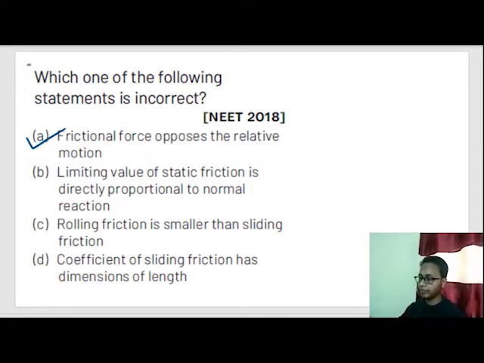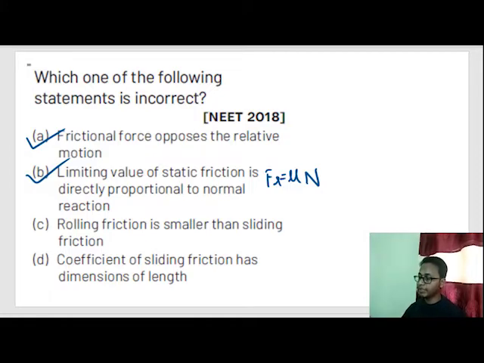This is correct. Frictional forces indeed oppose relative motion. The limiting value of static friction is directly proportional to the normal reaction. That means it is asking if friction force is directly proportional to normal reaction force, and we know that this indeed is correct, because friction force is equal to coefficient of friction times normal reaction force.